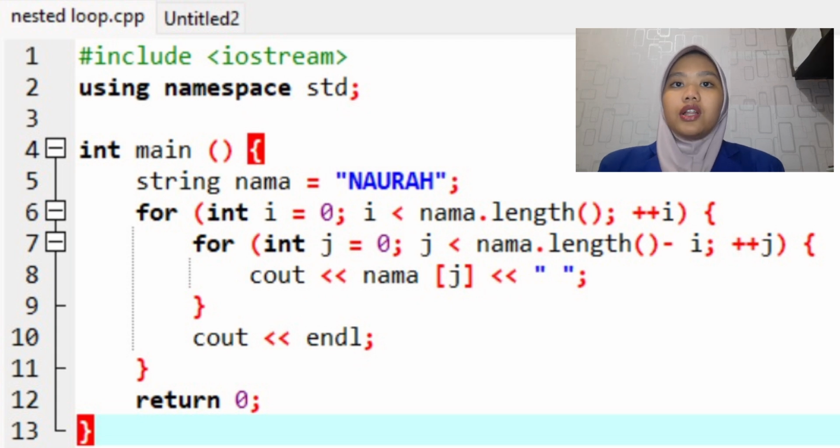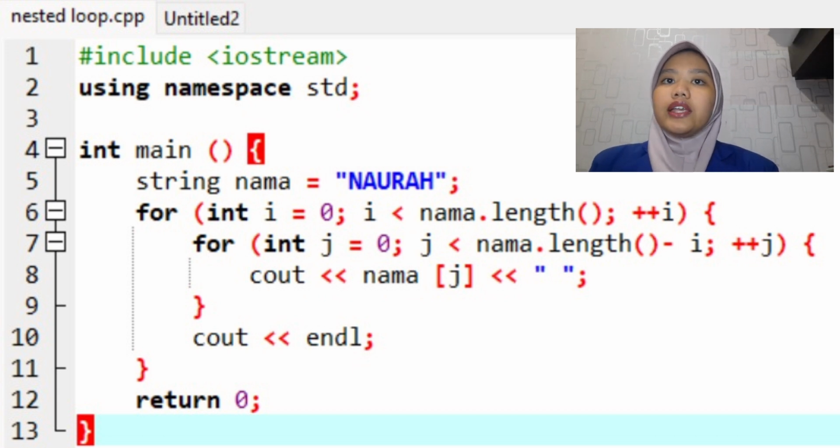202432007. I will explain about the program I created using nested loop and dynamic arrays. First, I will explain about the nested loop program.